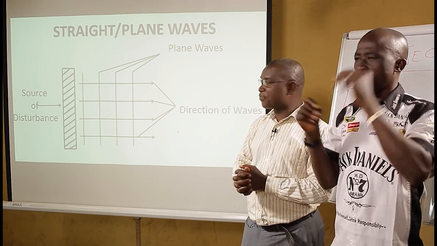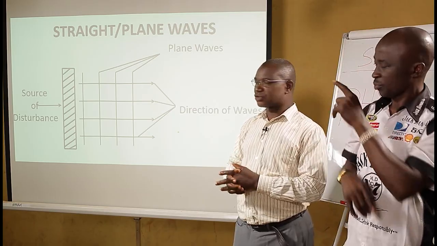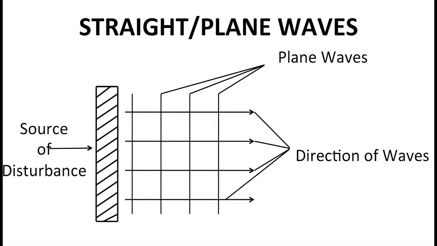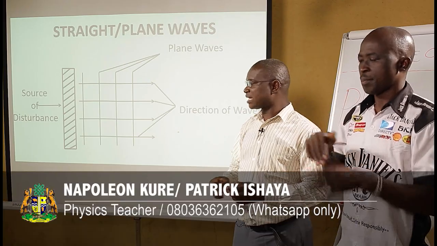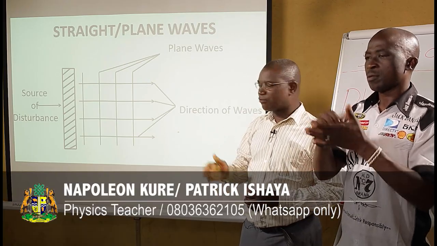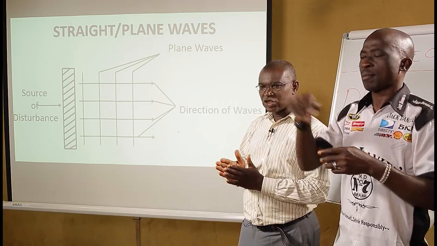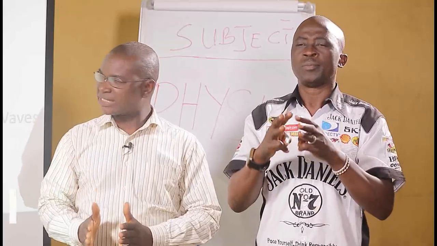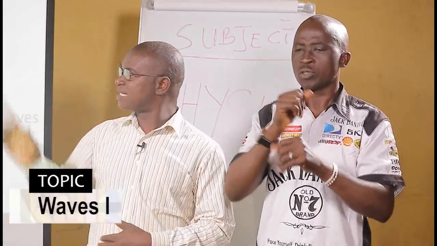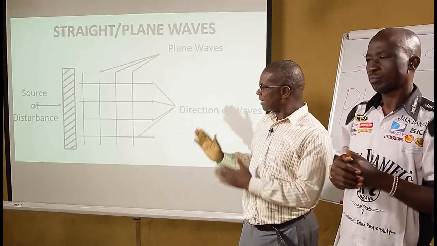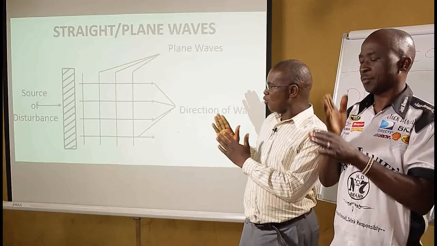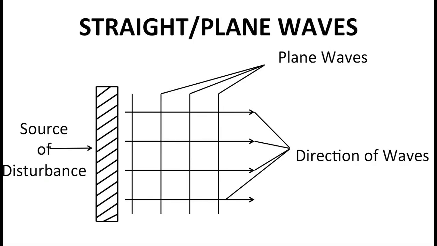Diagrams on this are as follows, shown below. Straight or plane wave, we have a source of disturbance, which is straight in nature. And once it drops into the ripple tank containing water, ripples are formed. And the nature or the form of wave generated will be straight line. You can see the plane waves, vertical lines showing the waves that are produced in a plane or straight line form.